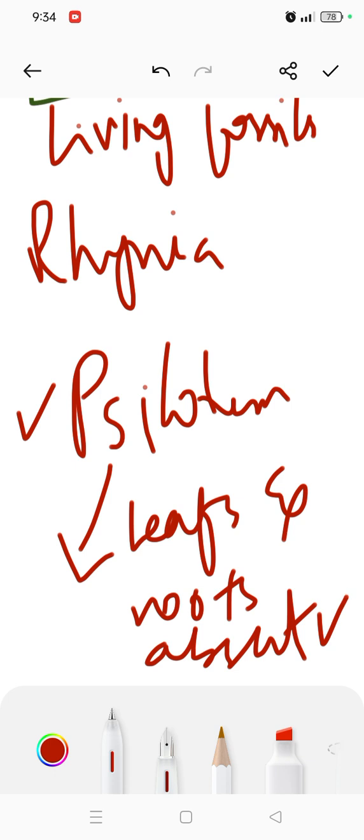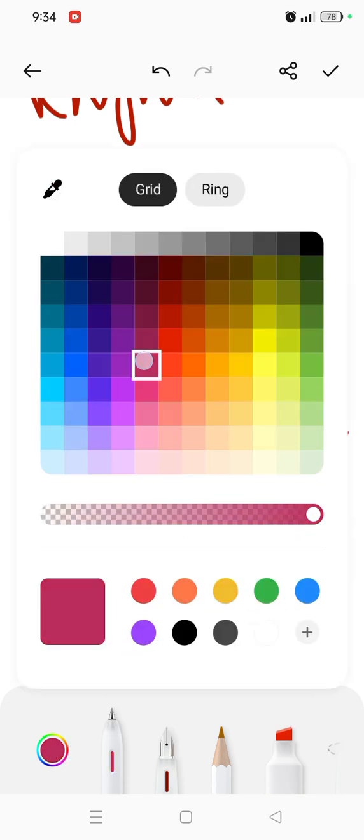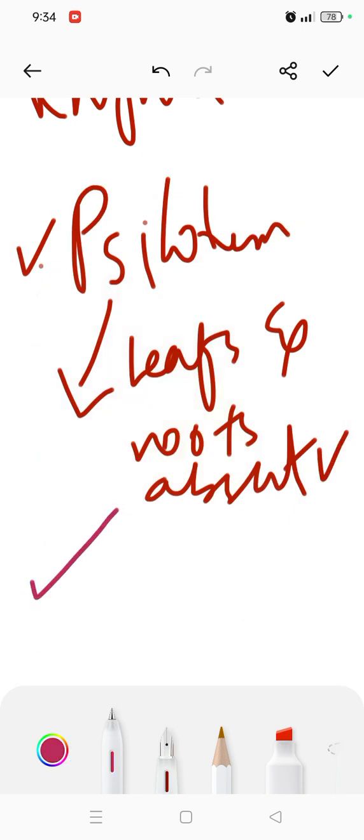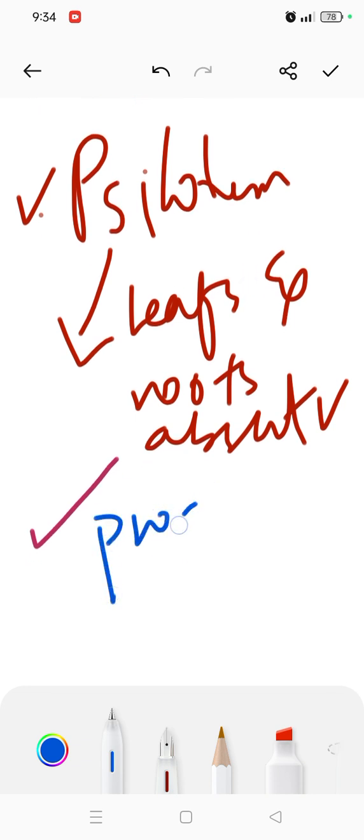These also have sporophytes, which are simple and dichotomous. They lack leaves and roots.